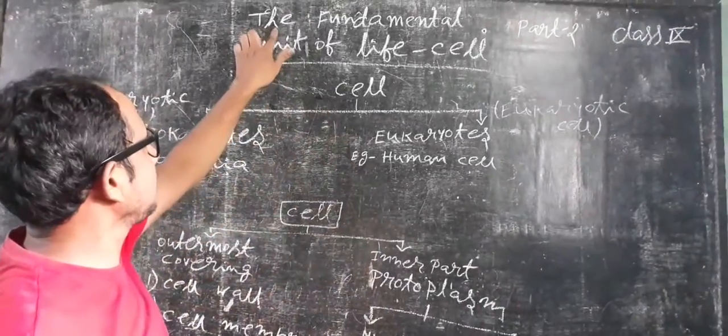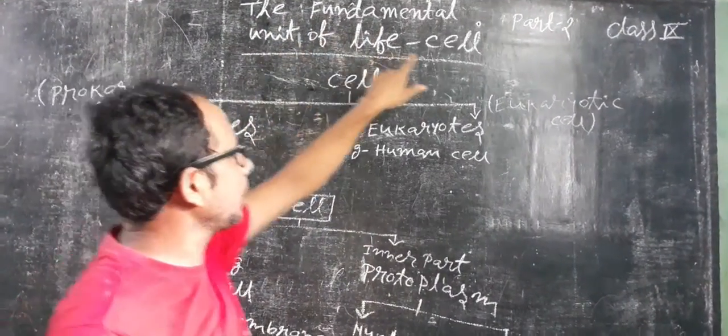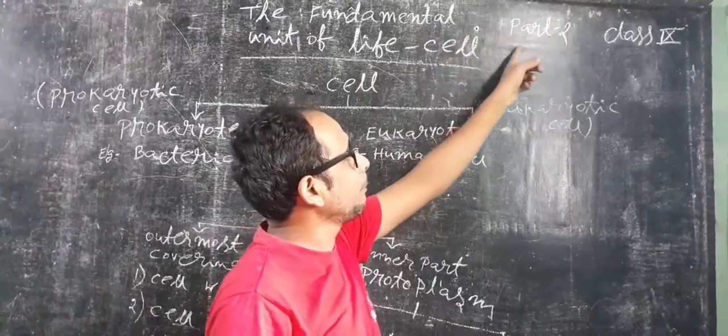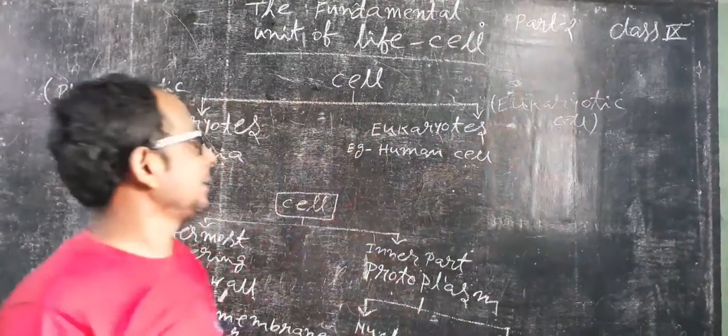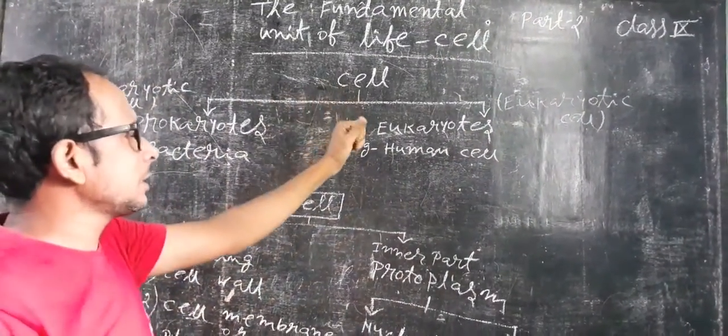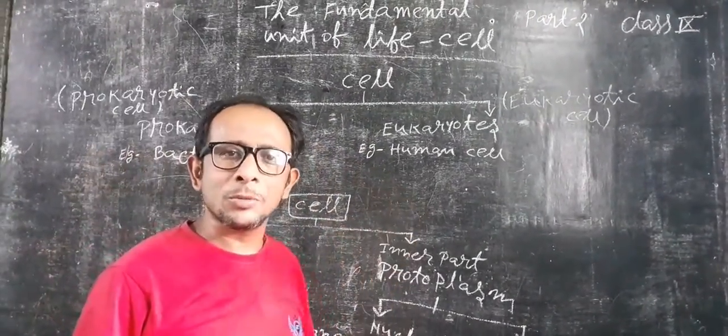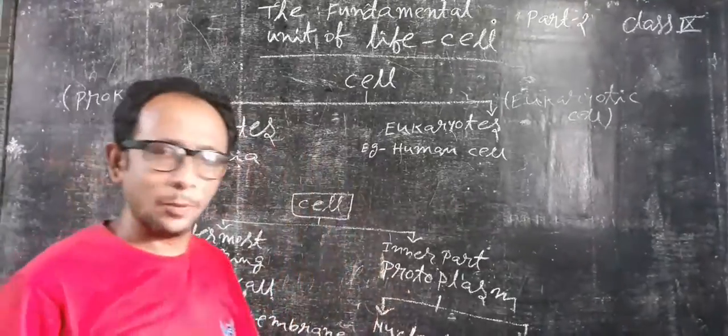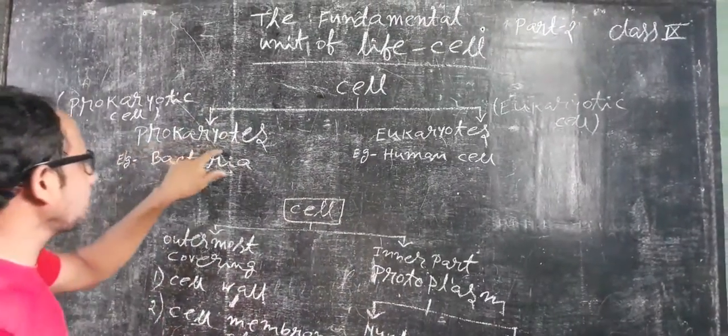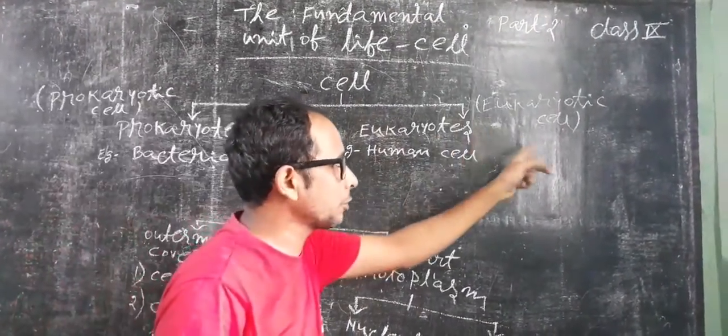Hello students, today we discuss the fundamental unit of life, the cell, part 2 of class 9. Now we discuss the types of cell. On the basis of the development of the cell, there are two types of cell: one is the prokaryotic cell, another is the eukaryotic cell.